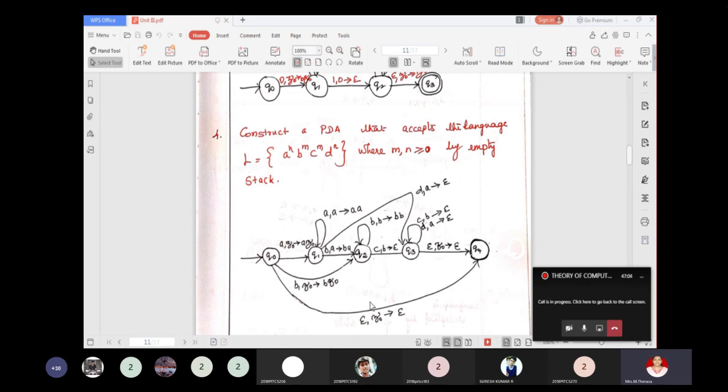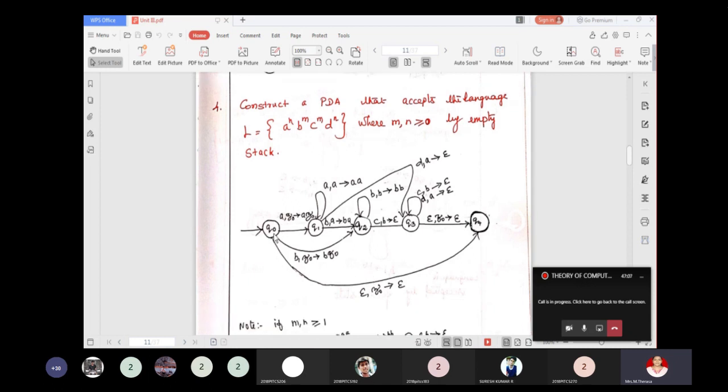So in the transition diagram, you have to note that m comma n is greater than or equal to 0. So sometimes the number of A's may be 0, and B and C may also be 0 in number.